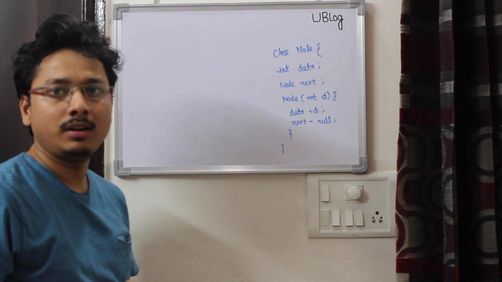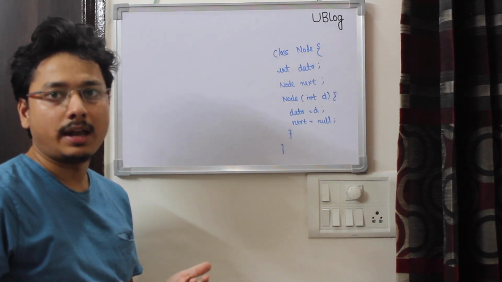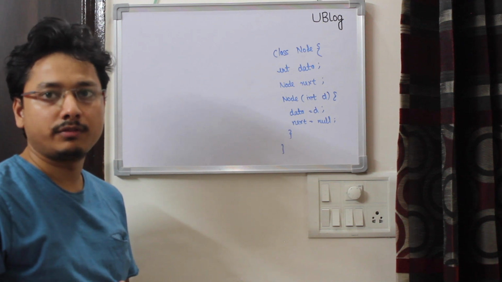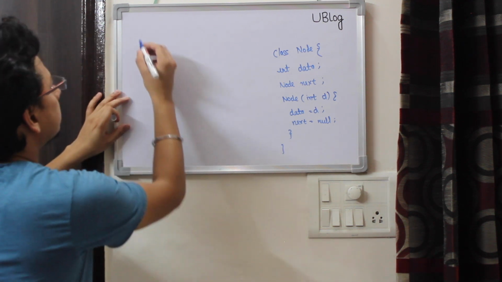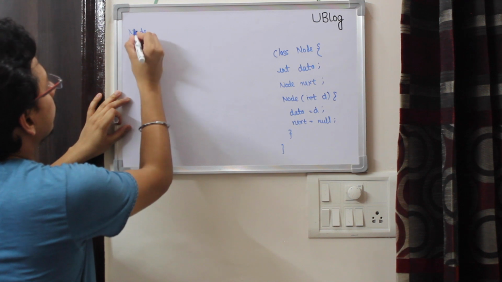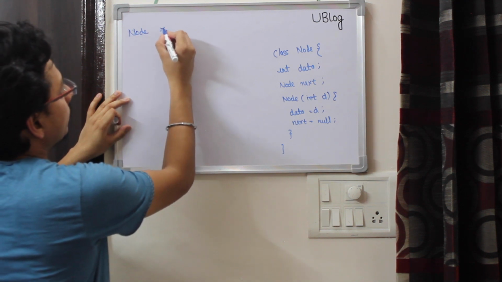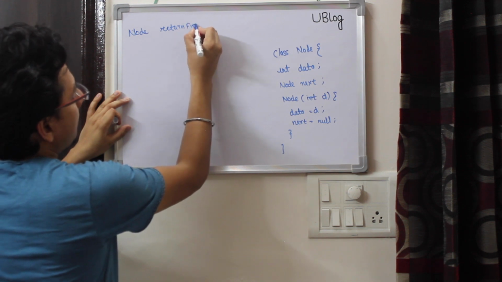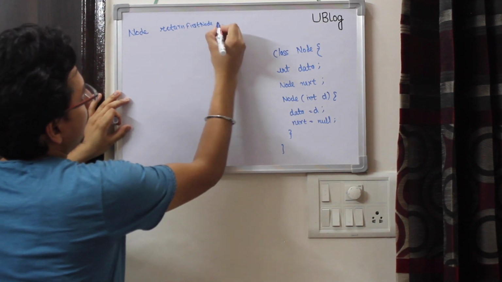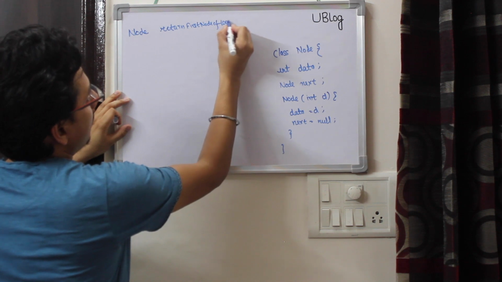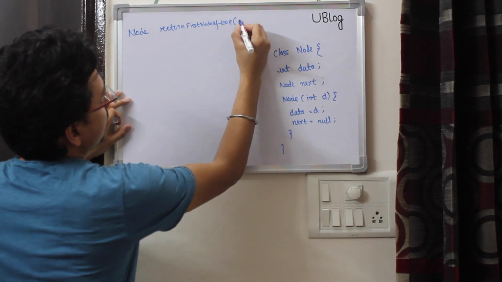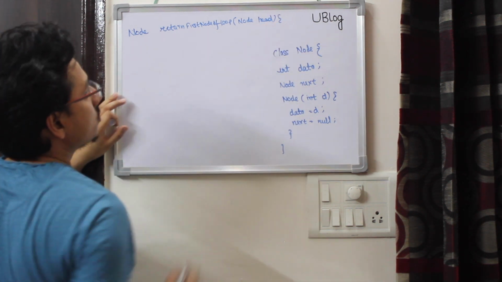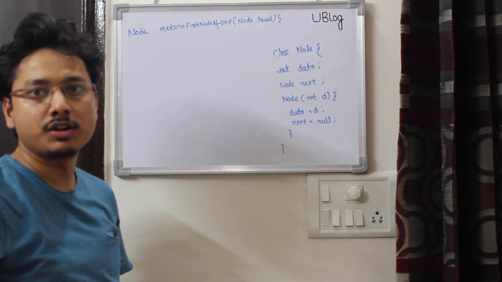Now I'll create a function in which I'll detect the loop and return the first node of the loop, and if there is no first node, I'll just return null. I'm taking the head of the linked list as a function argument.